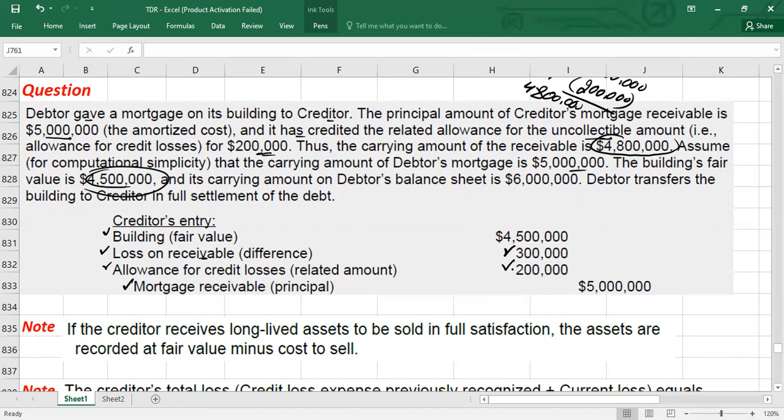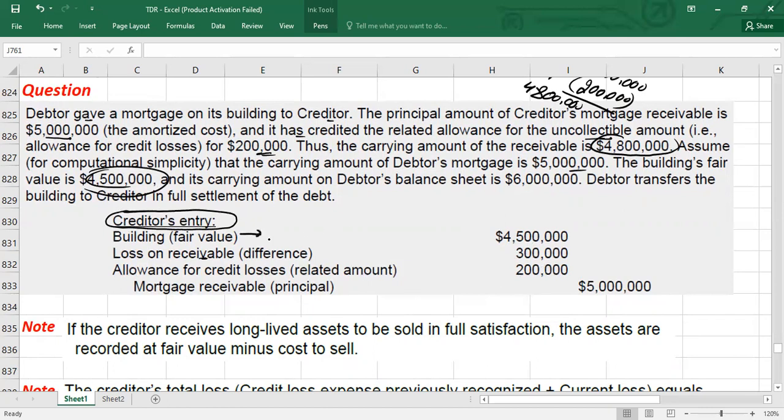So the total is 500,000, and it should be equal to the gain on restructuring for the debtors. Okay, now, guys, here I have a note. Sometimes the creditors will receive the asset, but the creditors will sell that asset. So in that scenario, what will creditors do?